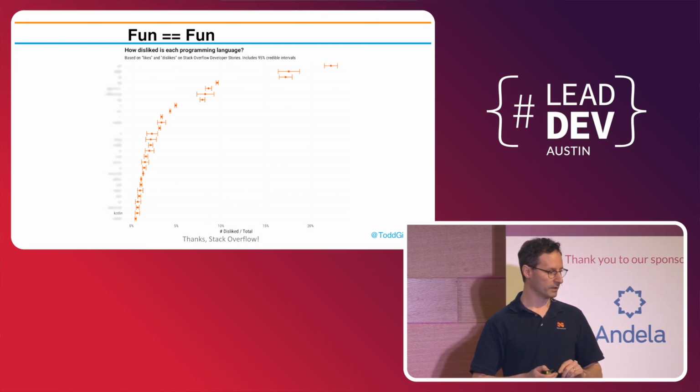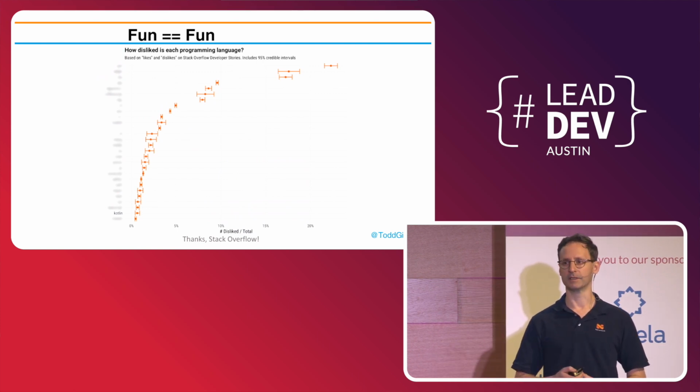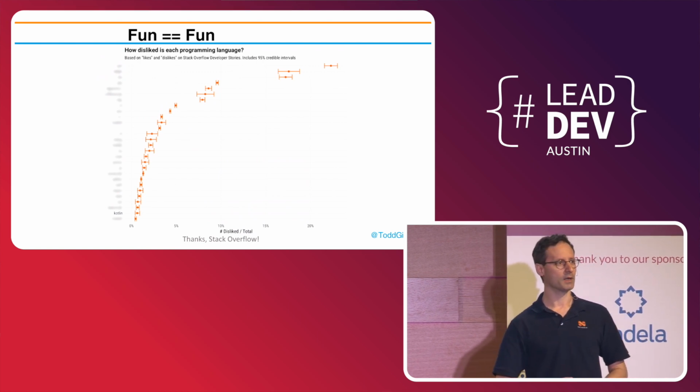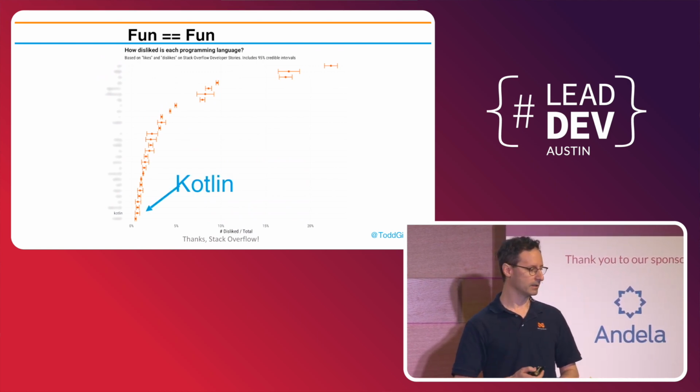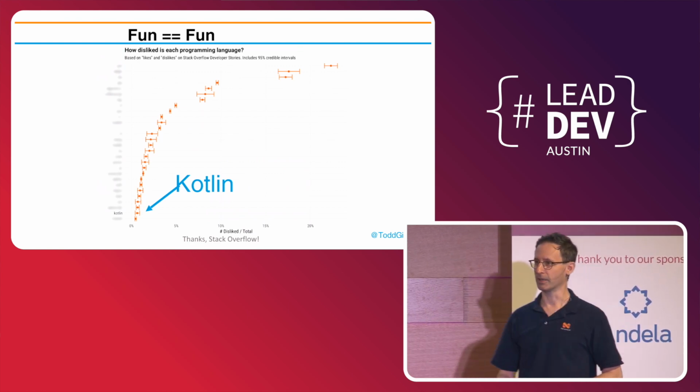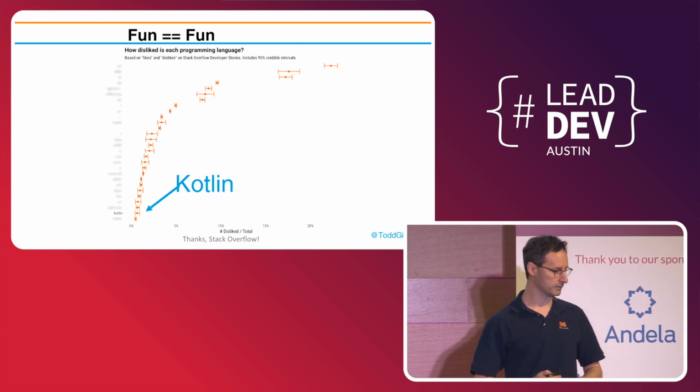So one of the interesting facts about Kotlin is Stack Overflow did a survey about a year ago. What languages do you want to work with and not want to work with? And Kotlin was the second least disliked language on the survey. And I blurred out the others because it's completely irrelevant that PHP is the most disliked language to work with.